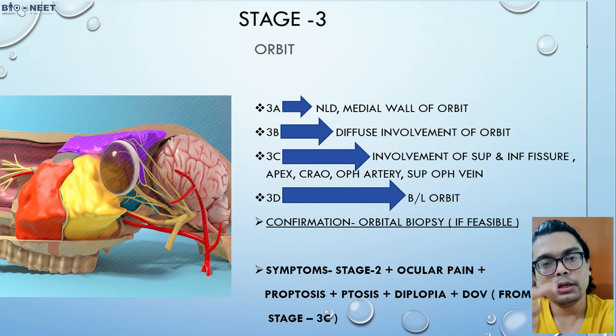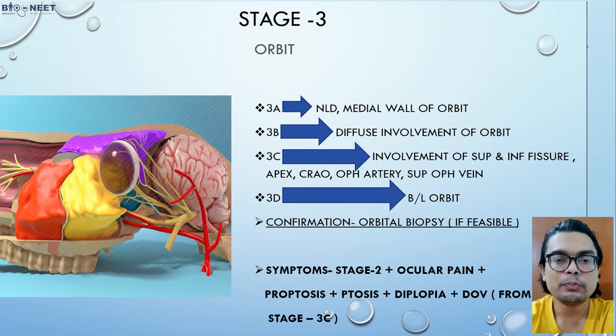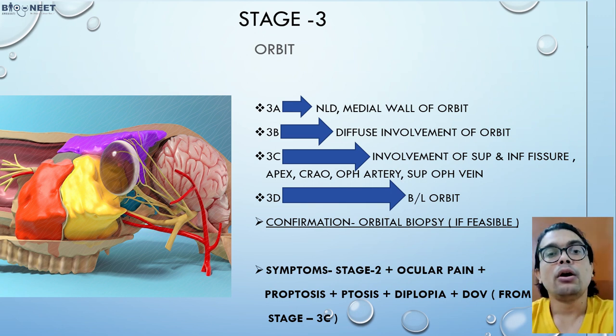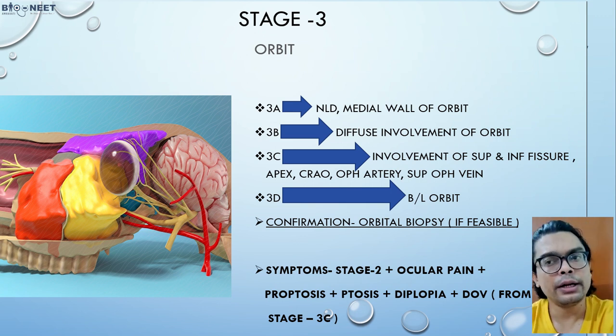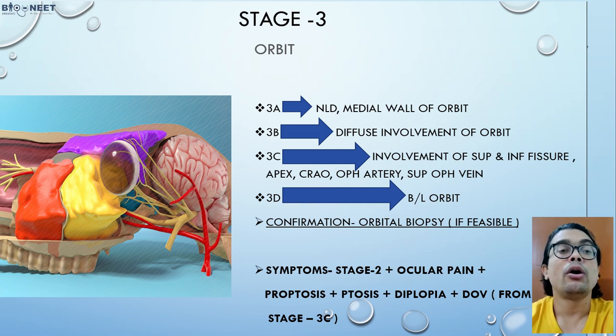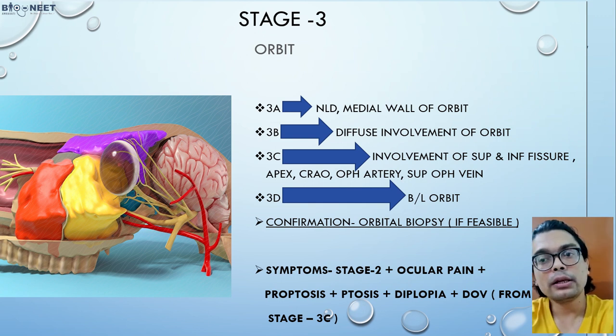Then B, diffuse involvement. C, involvement of the most important, the orbital apex or superior or inferior orbital fissure, along with the central retinal artery. You can see the occlusion here, or ophthalmic artery or superior ophthalmic vein involvement. This is all about the orbit. So this disease is progressing from the nose to the paranasal sinuses to entering into the orbit.